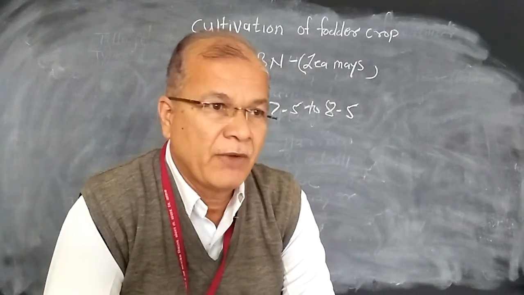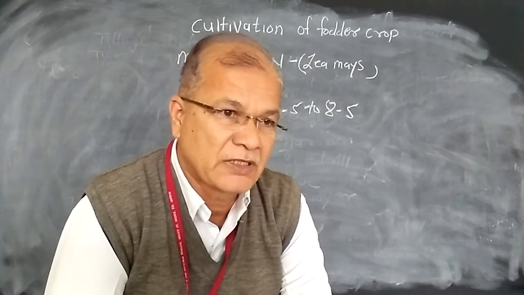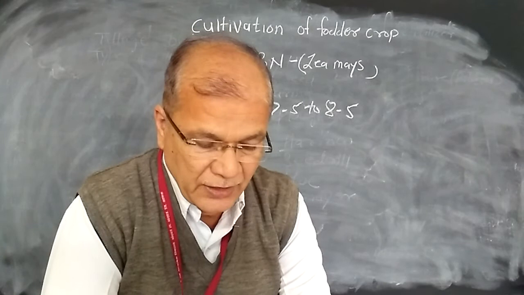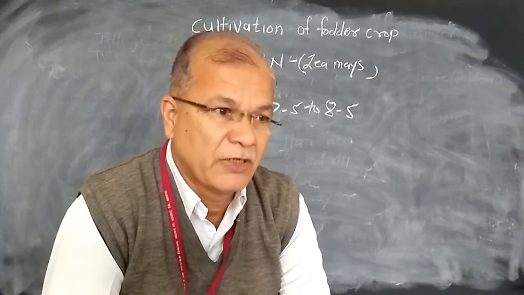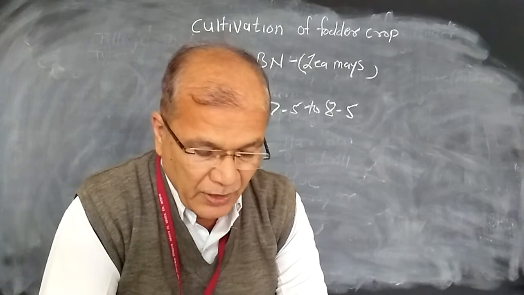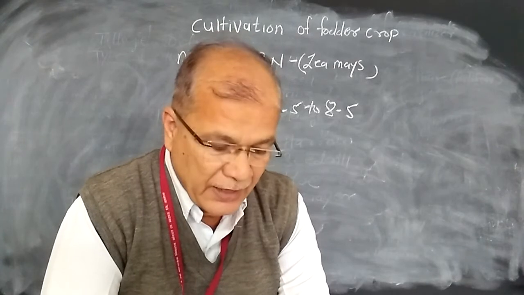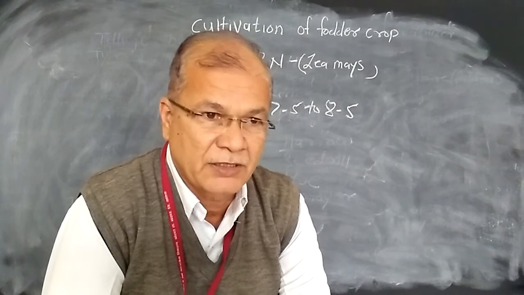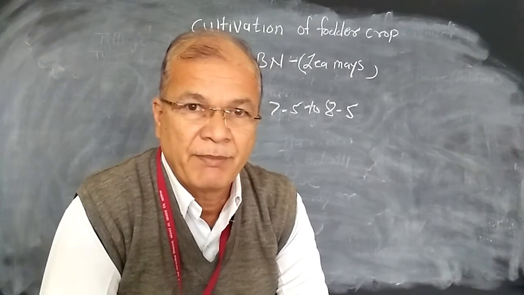The interval between two irrigations depends upon the type of soil as well as the season. Means the interval between two irrigations depends upon which type of soil is cultivated for this maize crop, and on the various critical stages. At that time, if irrigation is given, the production may be highest. Which are these particular stages? At that time, the irrigation may be given.